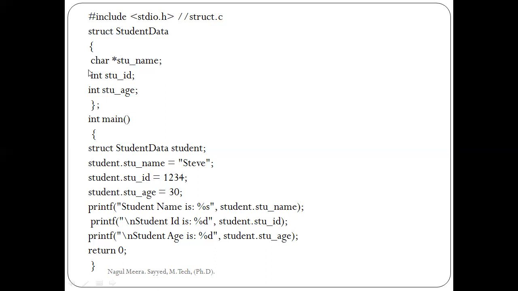What is the meaning of this? Simply this structure consists of two integer data types and one character data type. Our definition says structure is a collection of different data types. So here there are different data types: integers and characters.